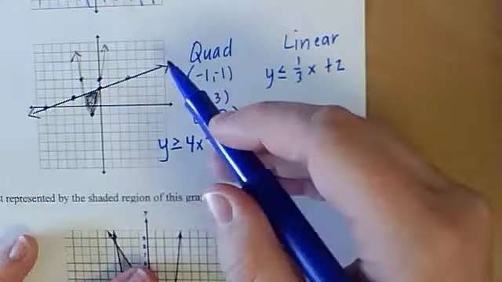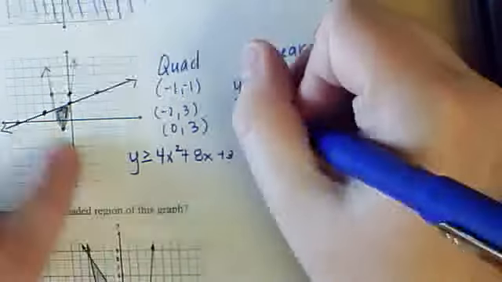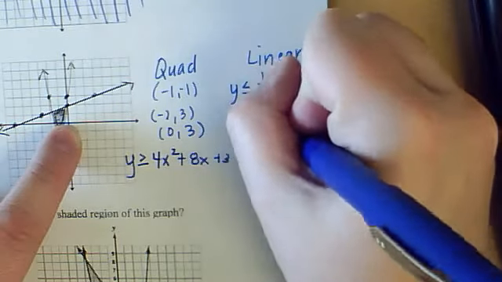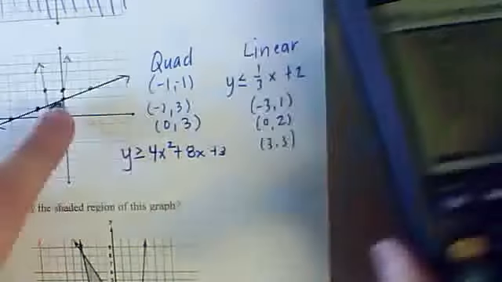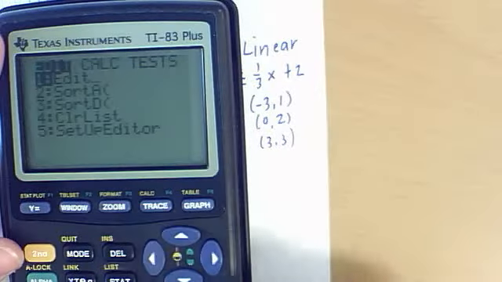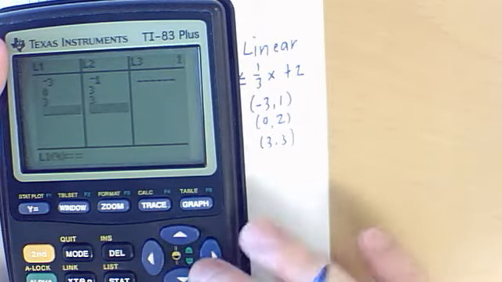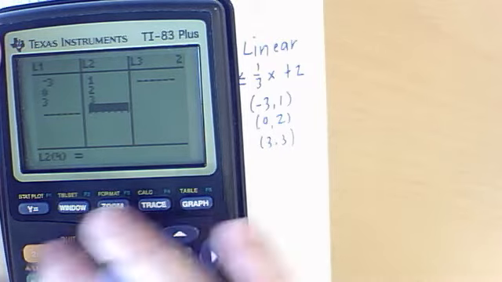The other thing, you could do the same thing, find 3 points on here and plug them in. If we did that, I would have -3, 1, 0, 2, and 3, 3. So I've plugged those in the list: -3, 0, 3, and 1, 2, 3.